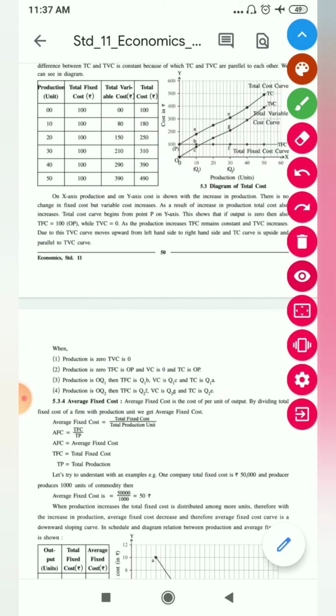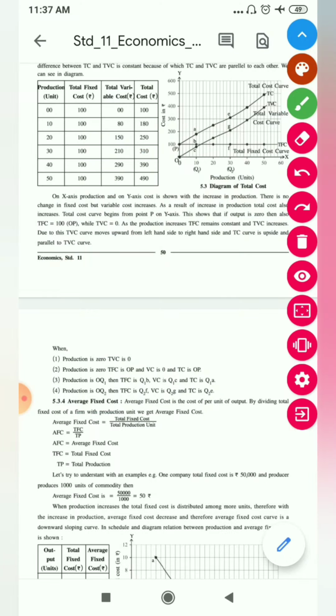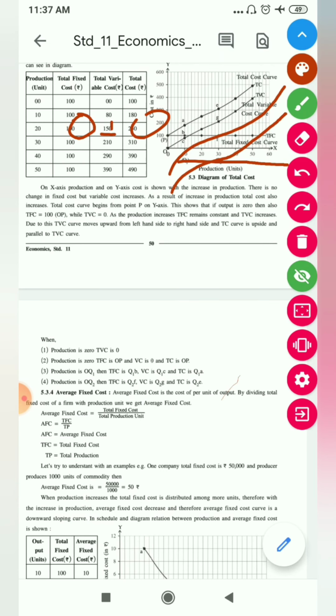We will stop over here, otherwise it will be confusing for you people. आप लोग confuse हो जाएंगे with total cost and average fixed cost. ठीक है, तो average fixed cost वाला जो point है, this point we will do in the next class.